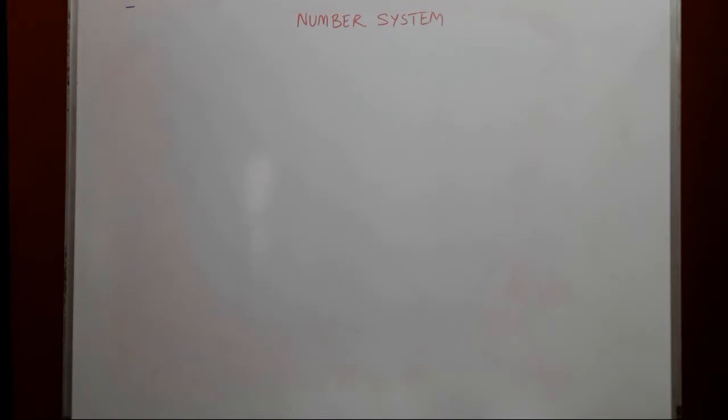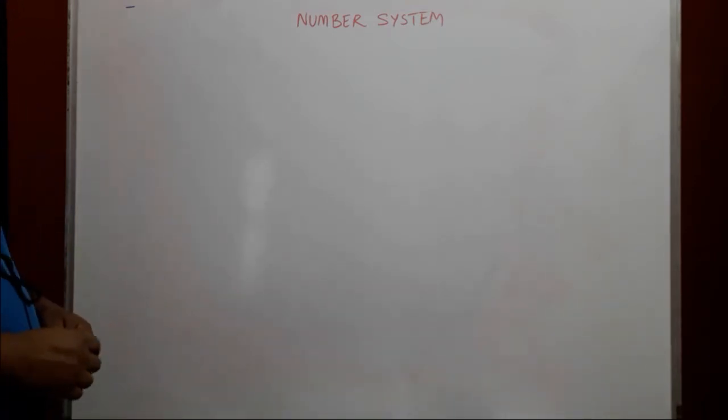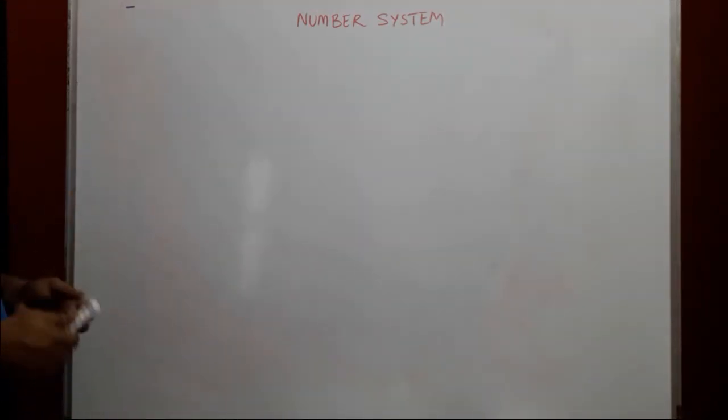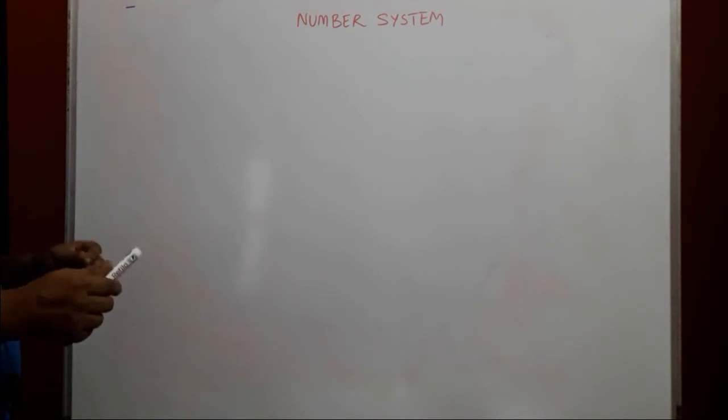Hello students, we begin with number system. Number system means how we represent numbers, or how we count our numbers. Sometimes we count the numbers on our hands starting from 1, 2, 3, 4, 5, or we count the numbers on a ruler which will be from 0, so 0, 1, 2, 3, 4, 5.